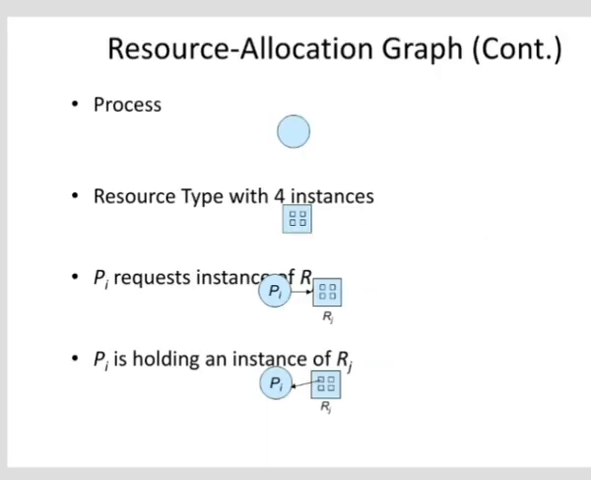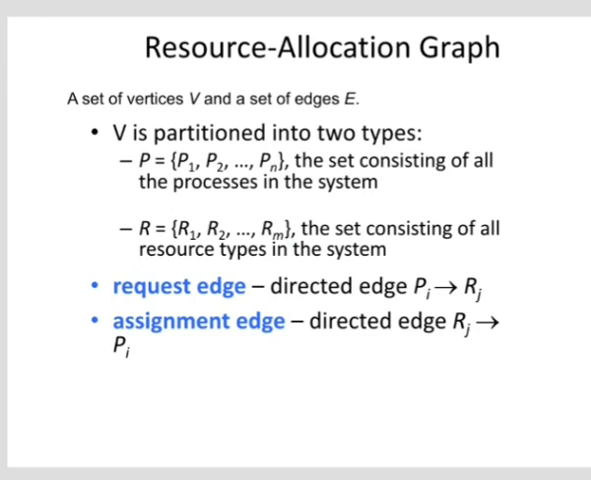So this graph shows the resource, and this is a resource allocation graph. There is a set of vertices V and a set of edges A. V is partitioned into two types, P and R. P means the set consisting of all processes in a system. R means the set consisting of resource types in the system. Request edge, that is directed edge, and assignment edge.